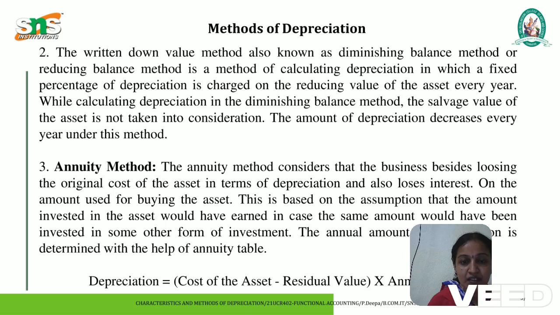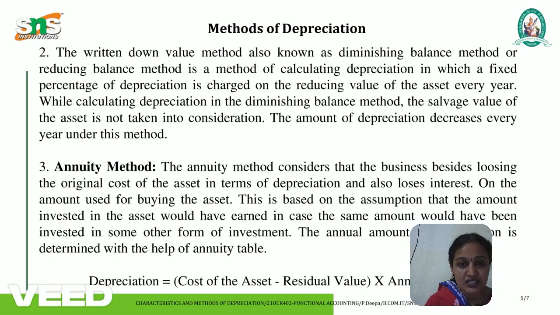Annuity method. The annuity method considers that the business, besides losing the original cost of the asset in terms of depreciation, also loses interest on the amount used for buying the asset. This is based on the assumption that the amount invested in the asset would have earned interest in case the same amount would have been invested in some other form of investment.